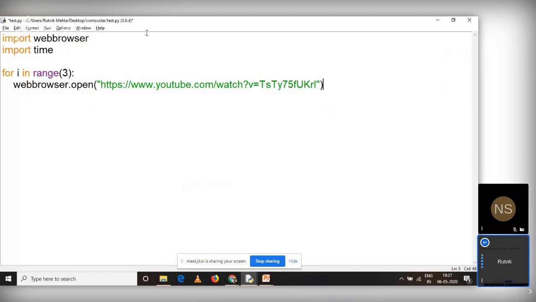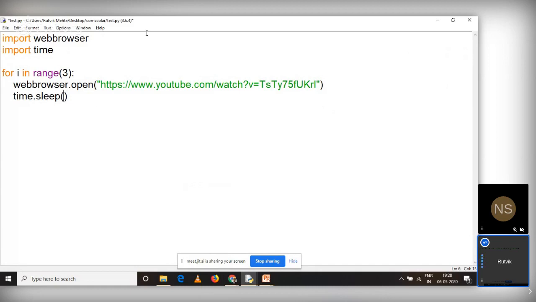This code will be running 3 times. Now I want to make this program wait. Why? Because as I told you, I want to repeat this opening of the YouTube link after every 1 hour. For that there is a module called time. And within the time module there is a function called sleep, and sleep accepts its argument in terms of seconds.